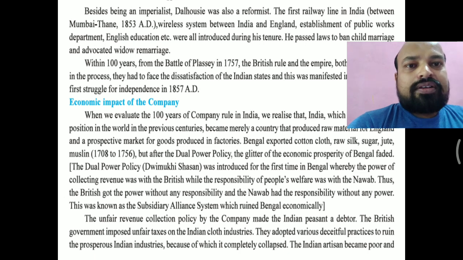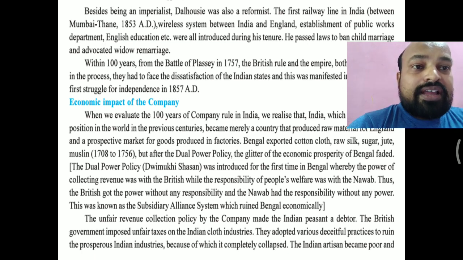Even if they had no income they still had to pay, and if they did not pay taxes or revenue, they were sent to jail. So by selling their jewelry and their land they paid the taxes. That is why the peasant, the farmer, became a debtor.